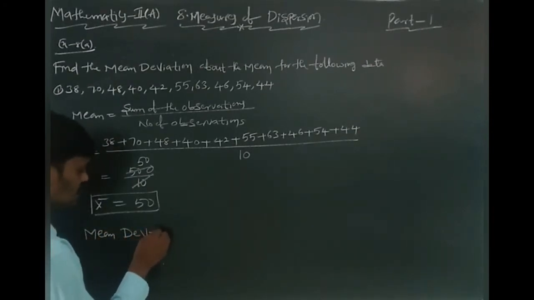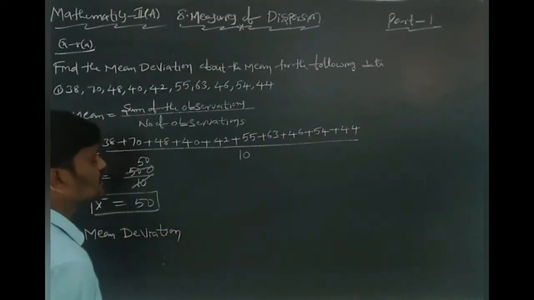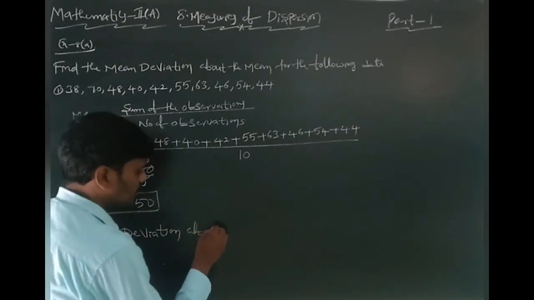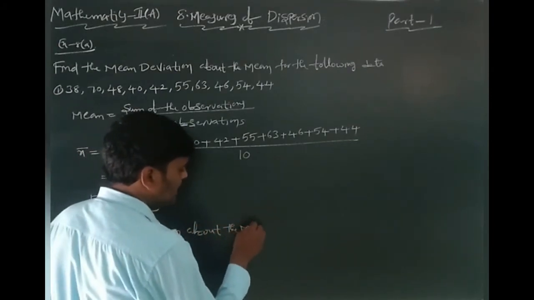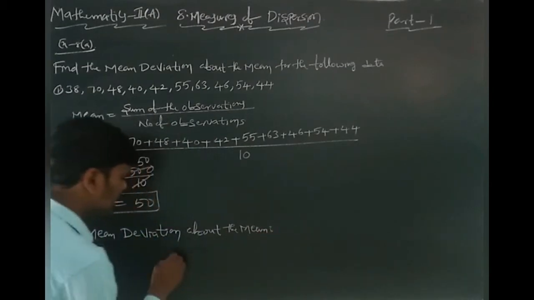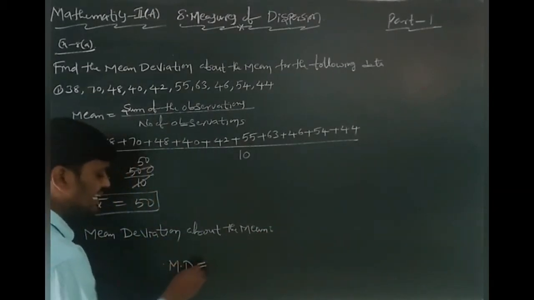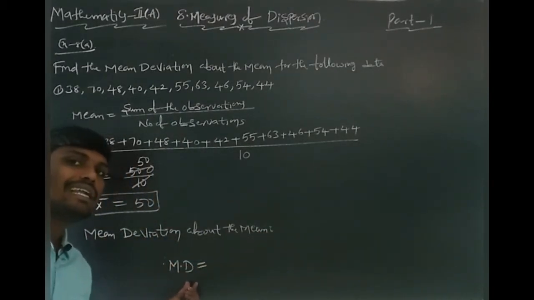After that, you can find the mean deviation about the mean. Mean deviation about the mean is denoted with MD. M is nothing but mean, D is nothing but deviation.